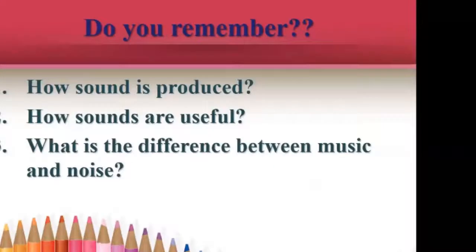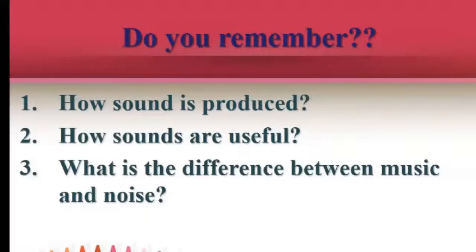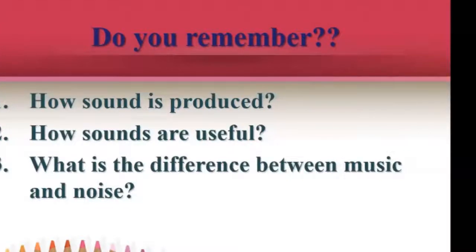Let's start with the word. How is sound produced? Very good. When anything vibrates, that produces sound. Sound is always produced when a thing vibrates. So vibration always causes sound. If there is no vibration, there will be no sound. Yes, when anything vibrates, that thing produces sound.